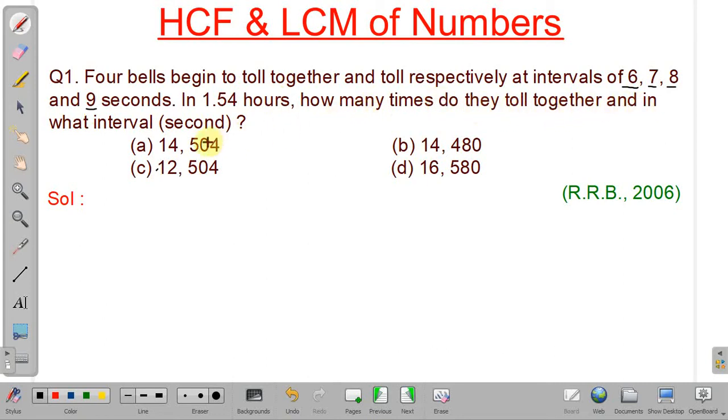When we have to solve this type of problem, we have to see when they will ring together.